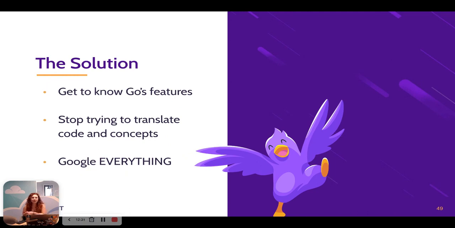In addition, we need to stop translating code and concepts. So I learned Java after I already knew C#, and translating concepts from C# to Java really helped me get into the language faster and not have to learn everything from scratch. But when I do this with Go, I often find myself having these really hard to detect bugs, because these languages aren't meant to go hand in hand. They're not meant to be translated from one to another. So we need to rethink how we do things when we do them in Go.